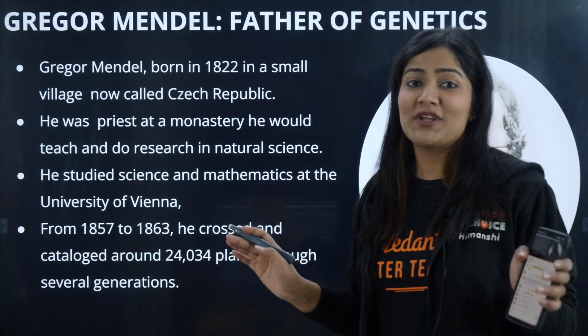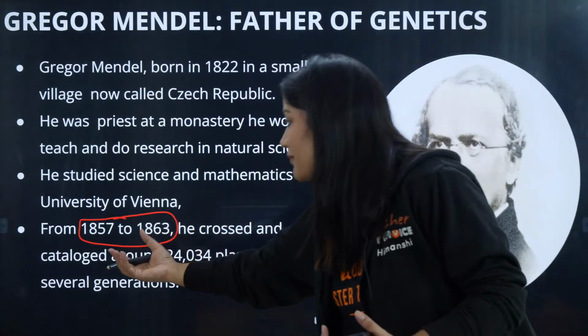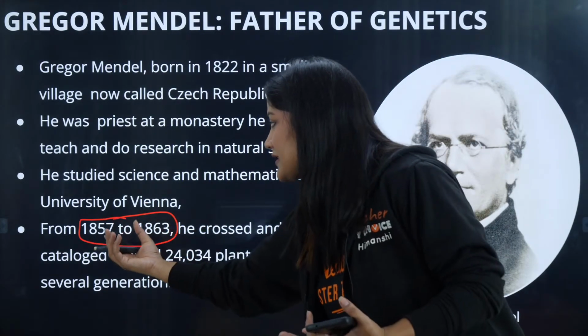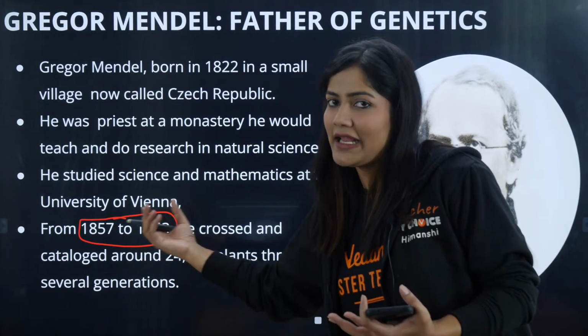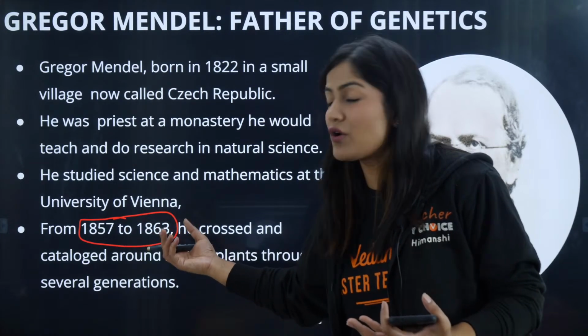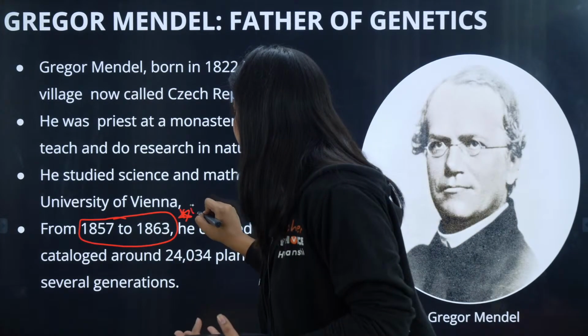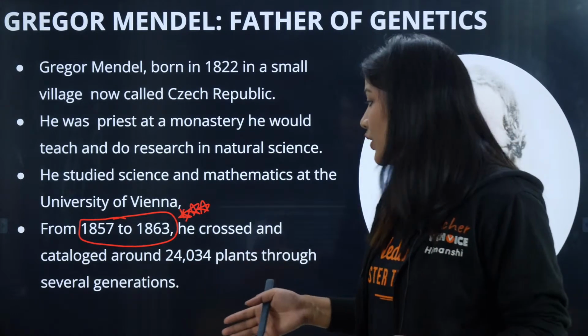This is not something new that Himanshi Mam is going to tell you, so throughout, remember these terms. If you can remember the years, 1857, 1863, you have to remember just this one, because the question was asked directly on the years, the duration in which he was working.